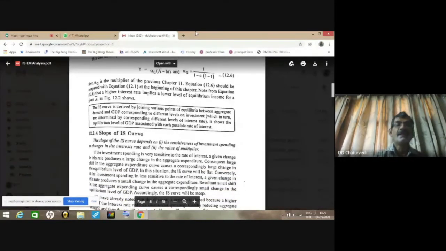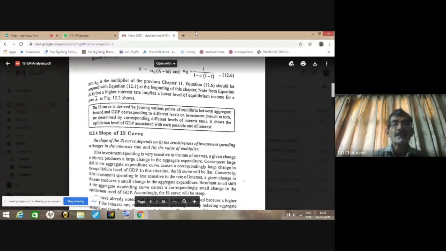Now let us understand in which case slope is going to be lesser and in which case the slope will be higher. When investment spending is very sensitive to the rate of interest, that means the value of b is very high, a given change in this rate produces a large change in aggregate expenditure.